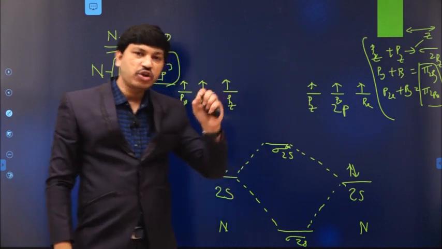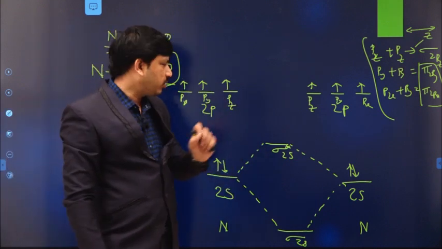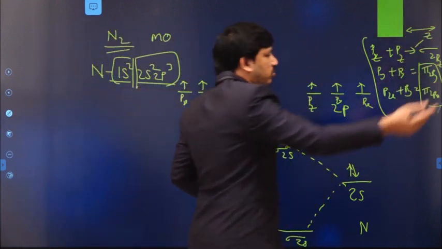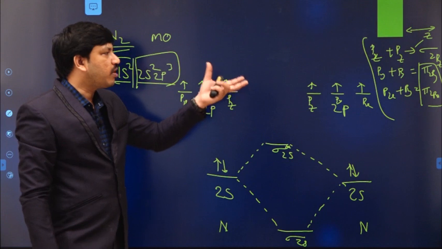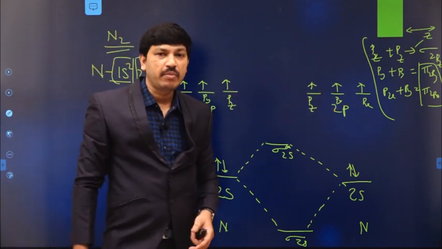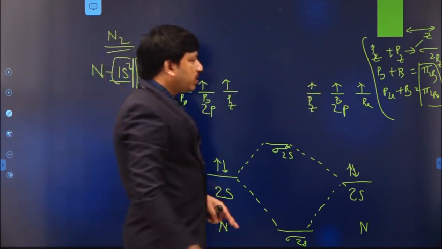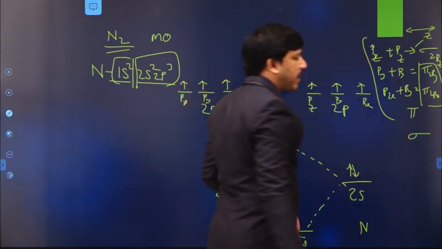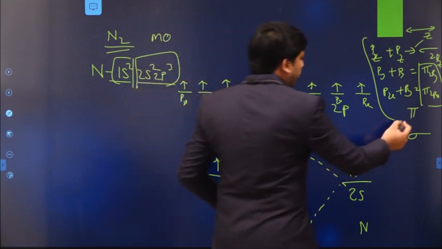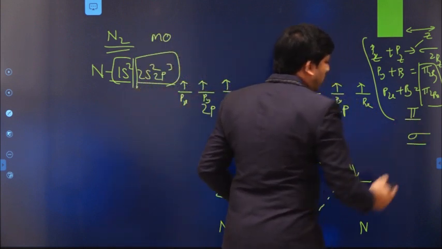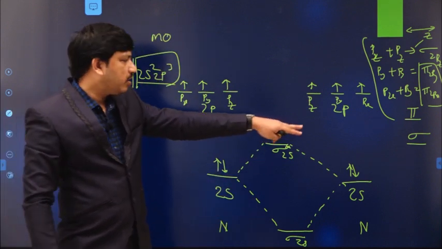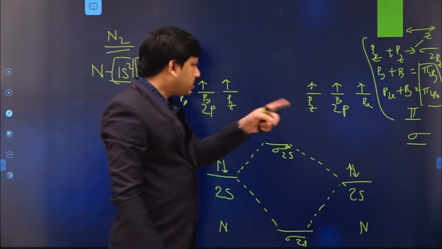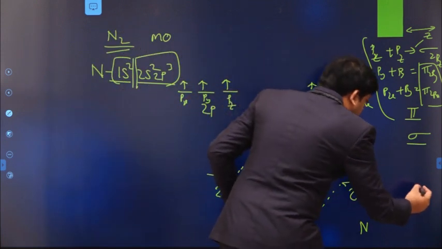Among these two, which orbital has lower energy? That is the question. Generally we will say that sigma is the most stable one, sigma bond formation is most stable when compared to pi bond formation. Always we think that sigma has lower energy when compared to the pi level. So according to that knowledge, what is the energy order?